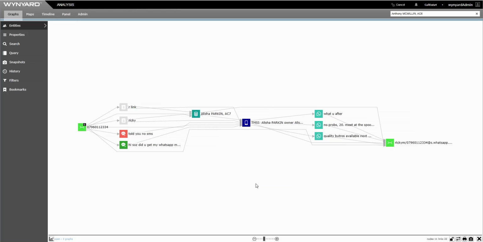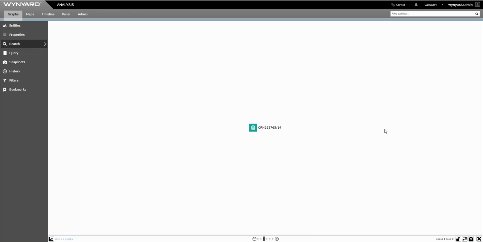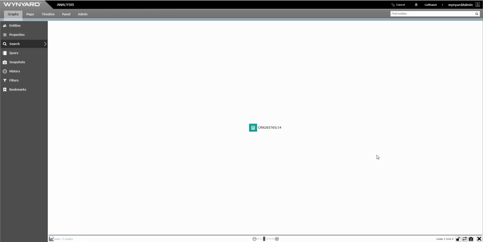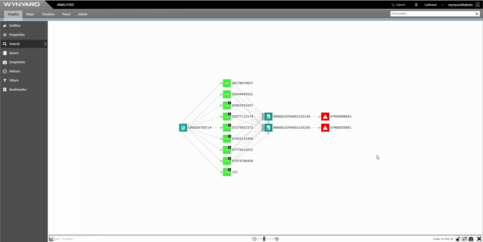Officers in another team, acting on separately received intelligence, execute a drugs warrant on a lockup in Hackney. Along with a large amount of cocaine, officers seize a mobile device. After the new acquisition has been ingested, we can quickly determine whether the new data has been matched to previously identified numbers of interest, represented here as hotlist numbers. Here we see 2 matches to hotlist numbers, one of which is the previous number of interest.